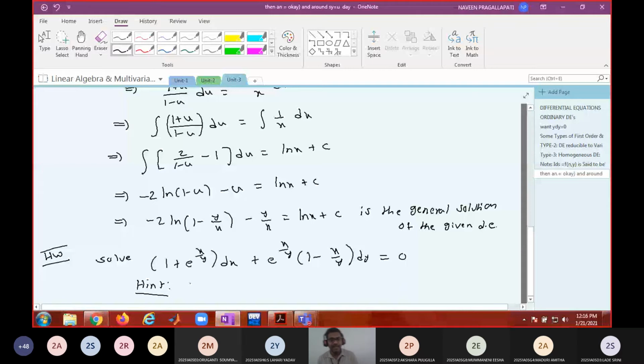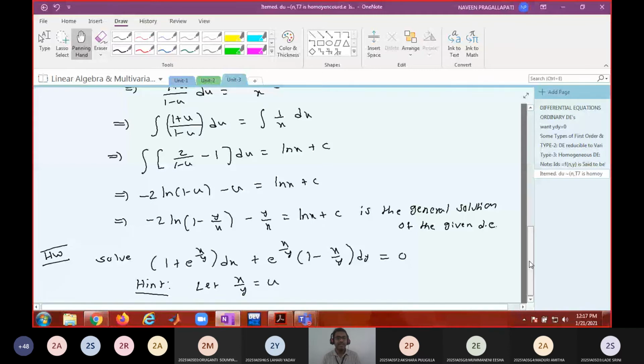That may be difficult to integrate. Now what would be your dependent variable? x. Independent variable will be y. Okay, so choose this substitution and solve this homogeneous differential equation.